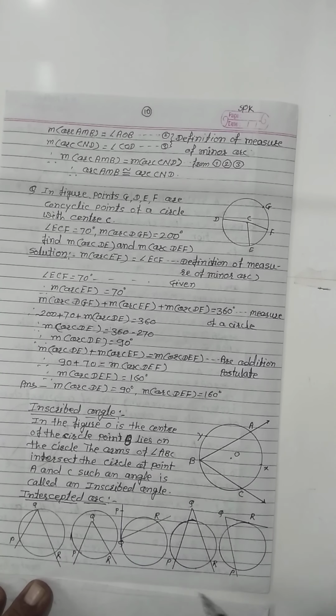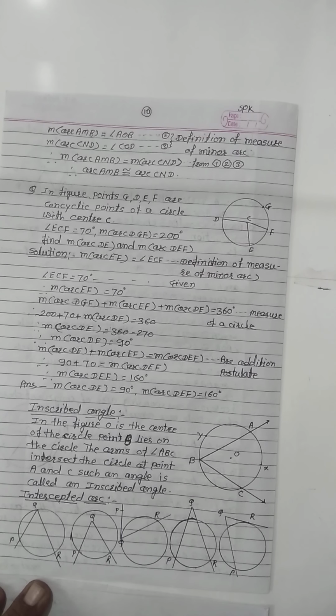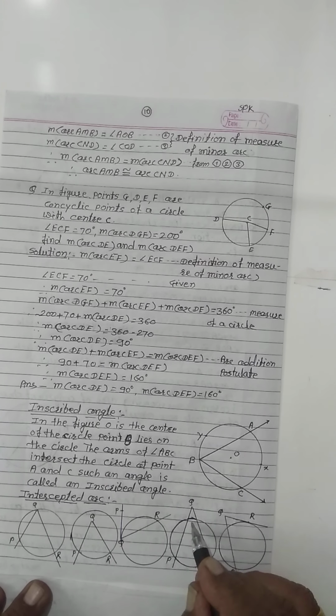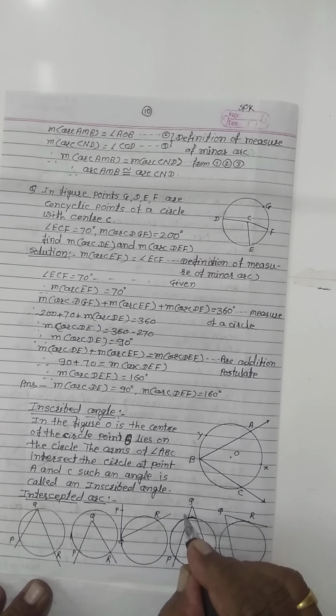In this figure PQR, the vertex of the angle lies outside, but this angle intercepts the arc. Here this angle intercepts two arcs, the arc PR and this other arc, which we can name arc XY. Then in this figure PQR, this angle intercepts this arc PR, and this arc also.